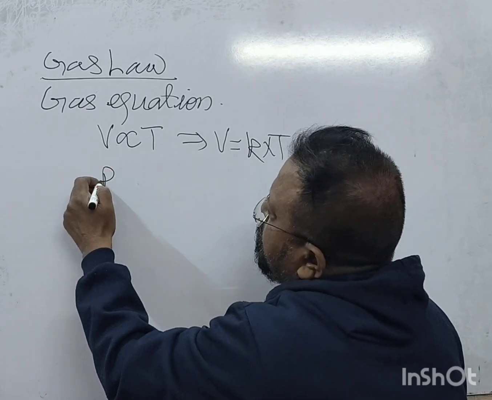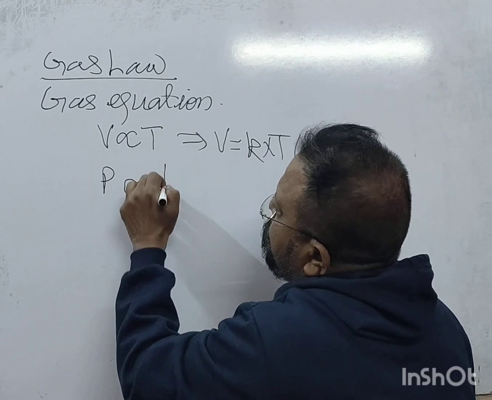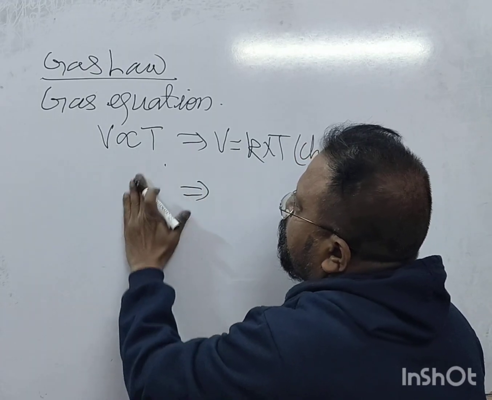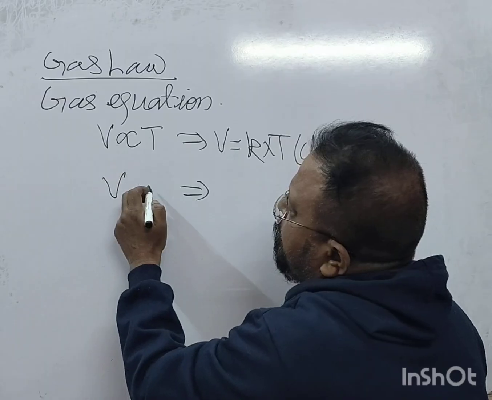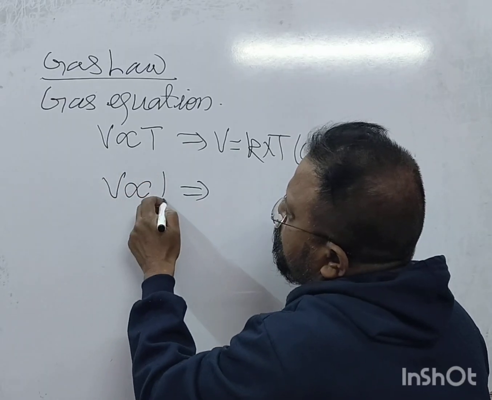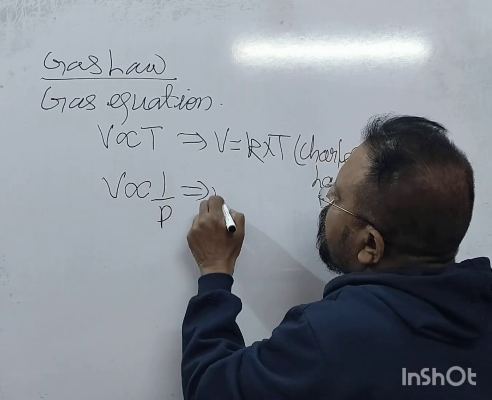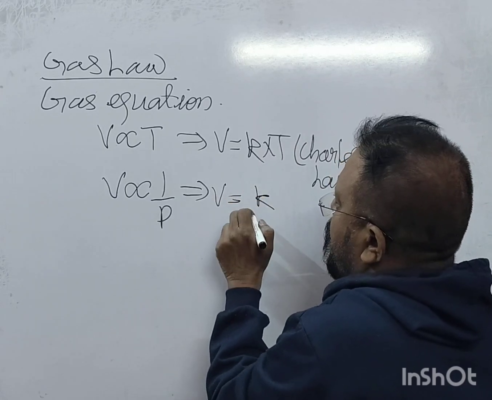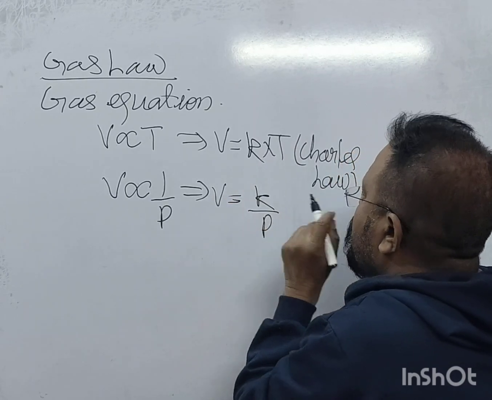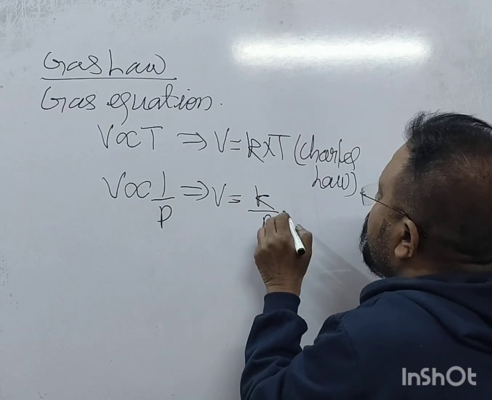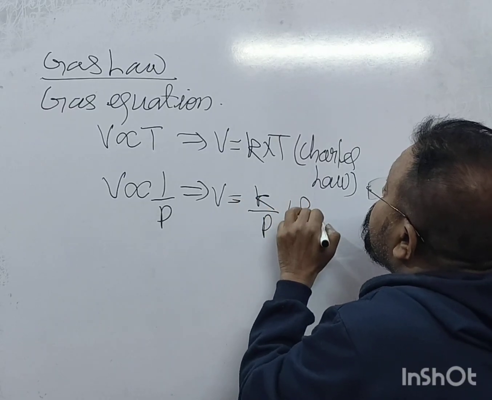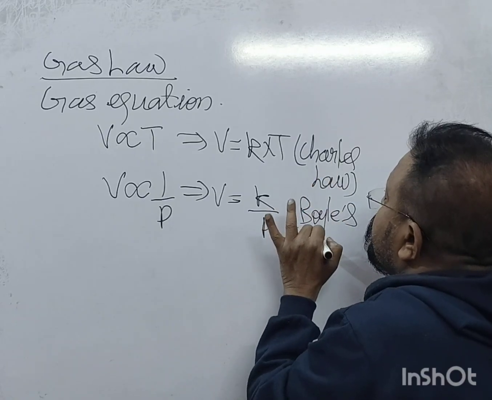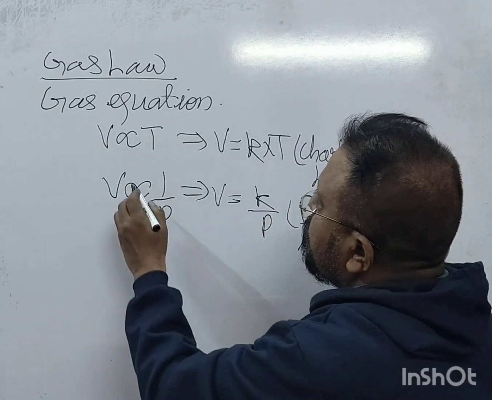P is inversely proportional to V. We can write V is inversely proportional to P. So we can write V is equal to K upon P. This is Boyle's law.